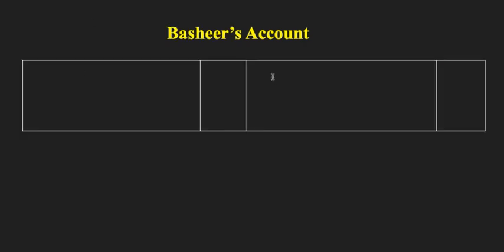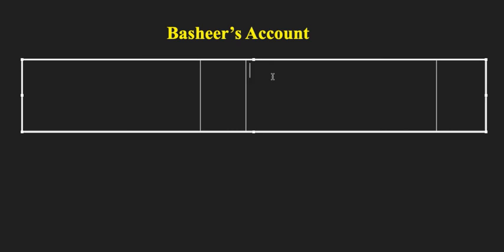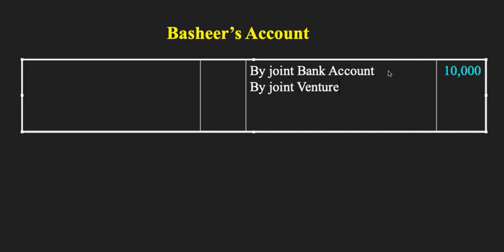Now first of all we are going to take by joint bank account, because Bashir is contributing 10,000 rupees. And then by joint venture account, he is receiving a profit of 4,000 rupees, that is one third of the profit.